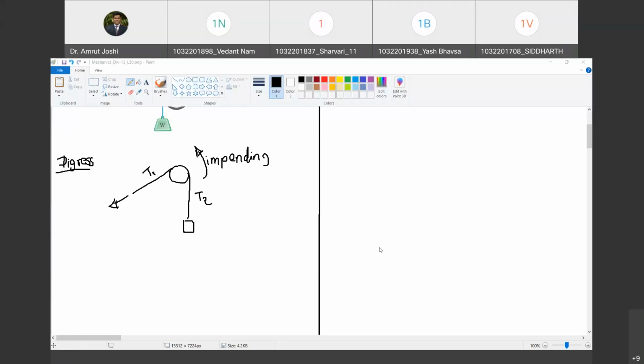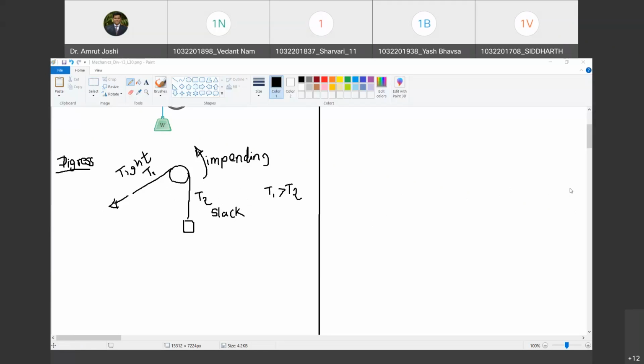Then we have discussed this during our experiment on belt friction, so I would ask you to refer to that video. But let me summarize it. See, this T1 is greater than T2. Do you agree with me? Yes, sir. And this T1 we call the tight side. Happy? Yes, sir. And this T2 we call the slack side of the belt.